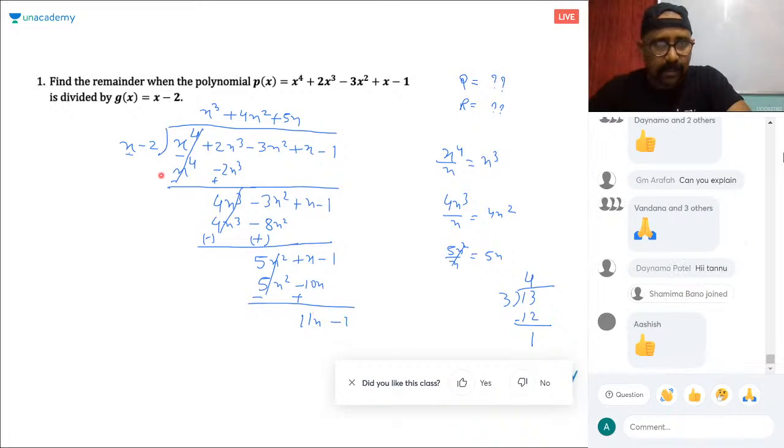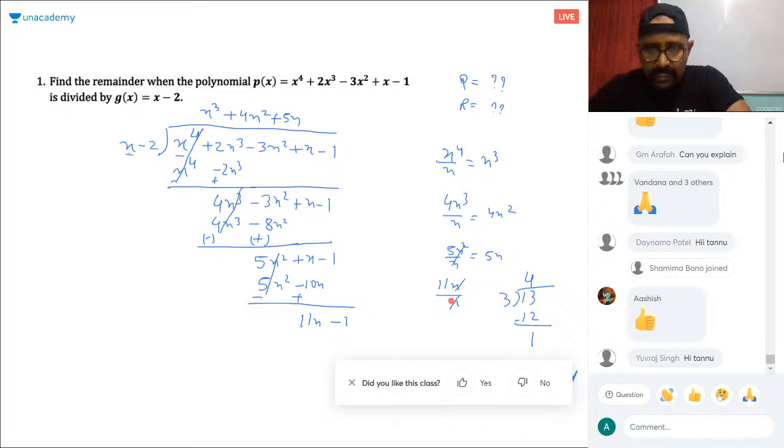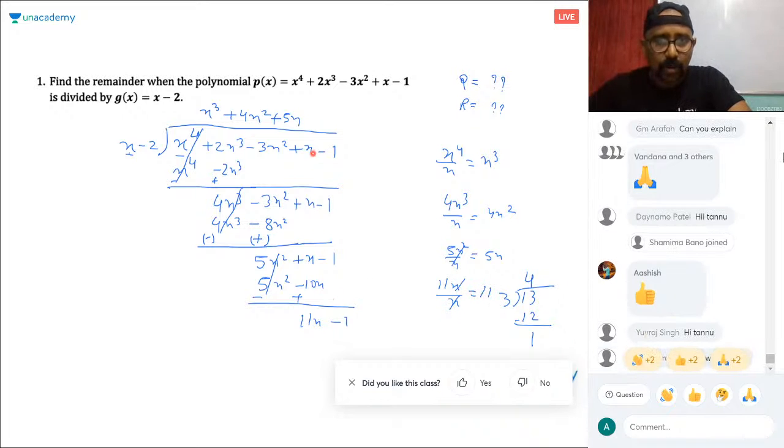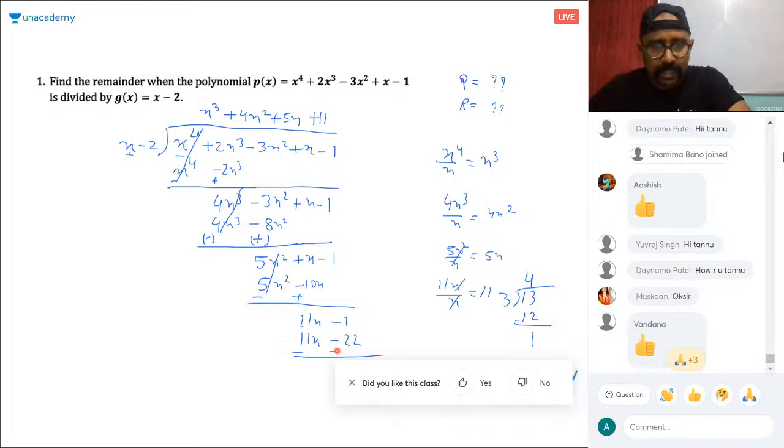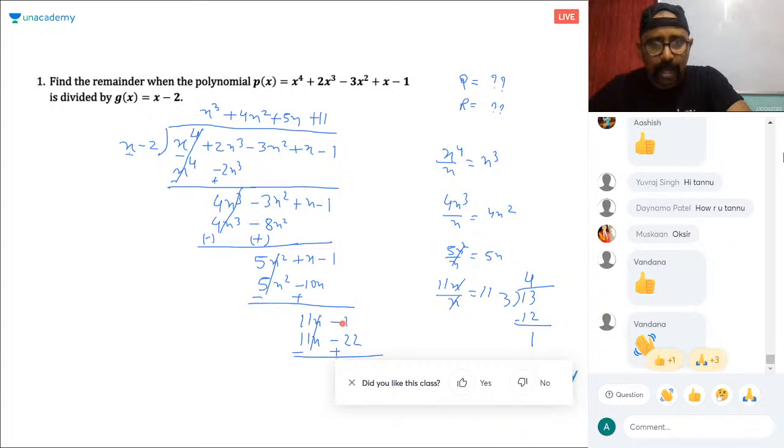This is the first term, and this first term is fixed. So 11x divided by x, this is the rough work. So these both cancel. What is left? This is 11. So multiply this with 11. 11 into x is what? 11x, 11x minus 22. So this is minus, this is plus, this gets cancelled. Minus 1 plus 22 is what? It is 21.